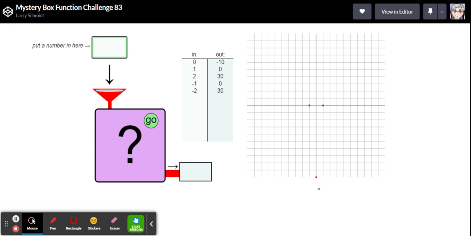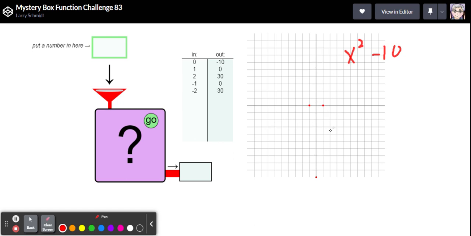And so it's been moved out. I think this is the vertex here. I don't think we're going to get anything lower than that. And it's been moved down from the origin 10 spaces. So I'm going to start with x squared and a -10. But clearly there's a multiplier because this is way steeper.